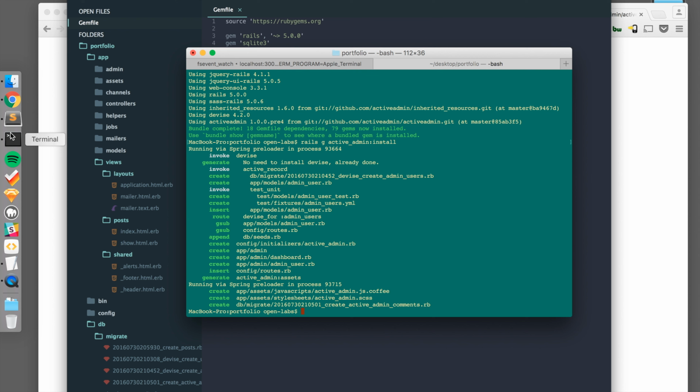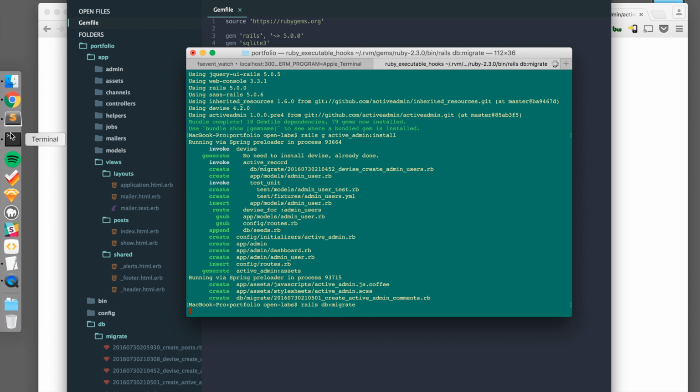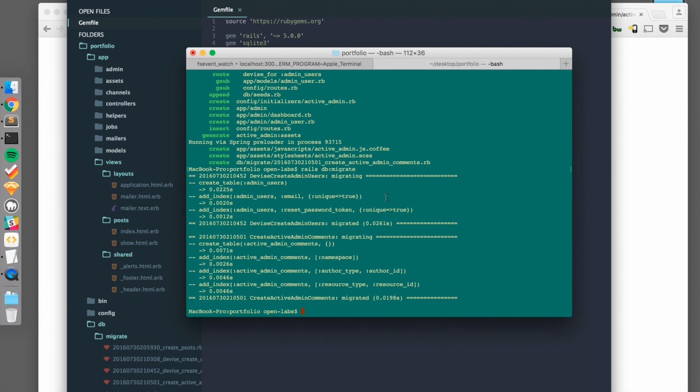Okay, perfect. So those files have been generated. Now we want to run rails db:migrate. And now we want to run rake. Oop, we don't need to use rake anymore.